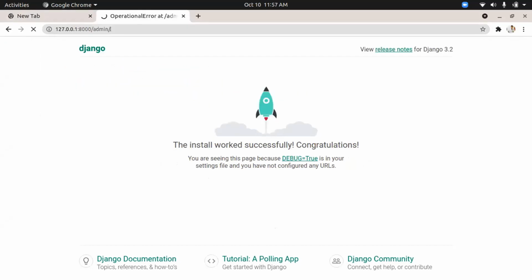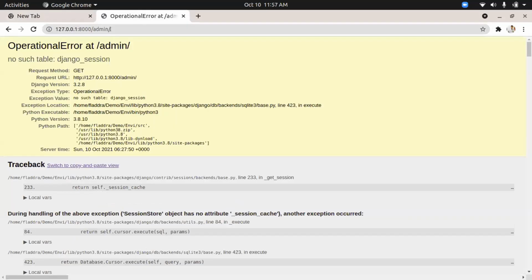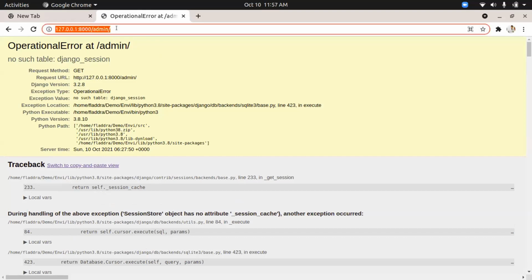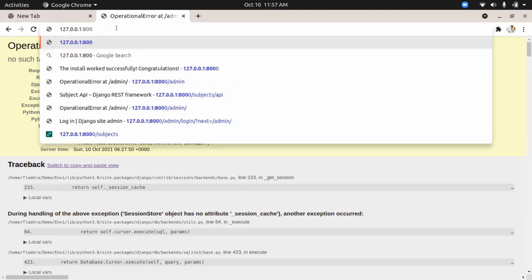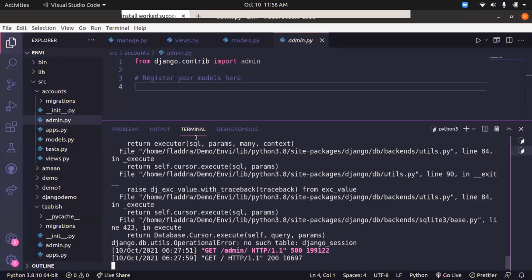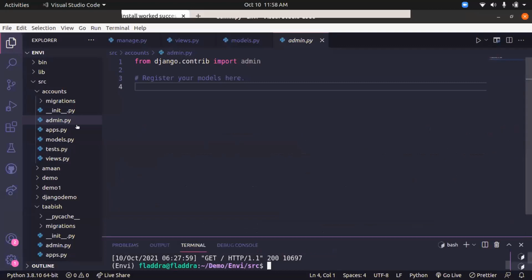Now one more very good feature is Django admin. But before that, we need to run migrations. We'll come over to it, and I think Tabish will help you with that. So we'll continue with the explanation of the files. The admin.py file is used to register your models to the admin site, so that you can see what all the changes are. You don't need an application to view your database. All you need is an admin site, which is provided by Django by default.